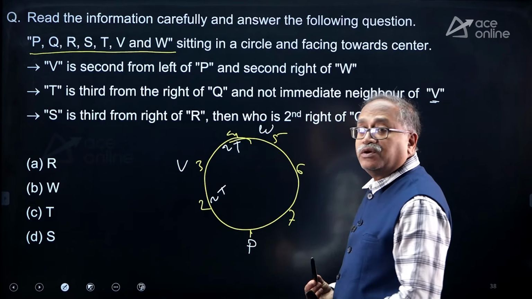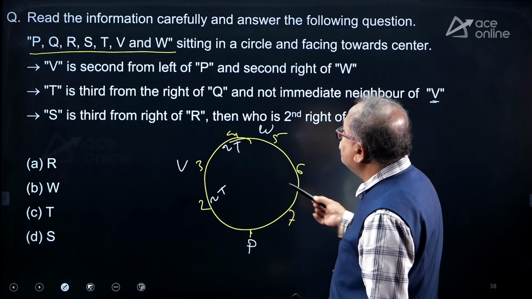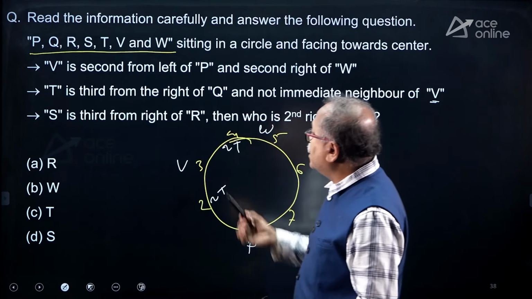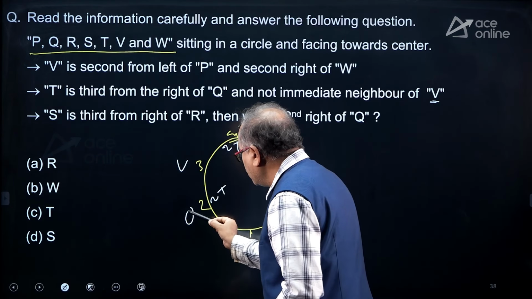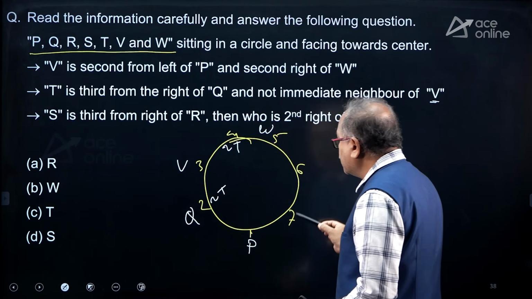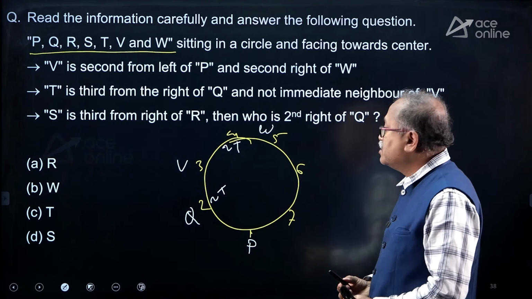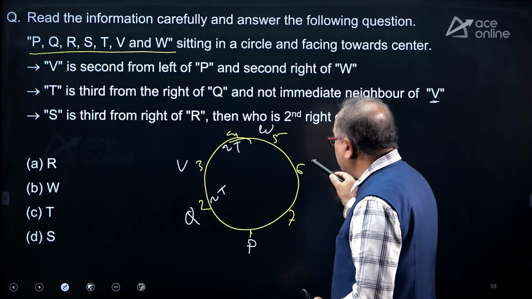Either 3 or 7. And it should be third to the right of Q. So if I place Q over here, so this is first right, second right and third right. And this third right will be T.